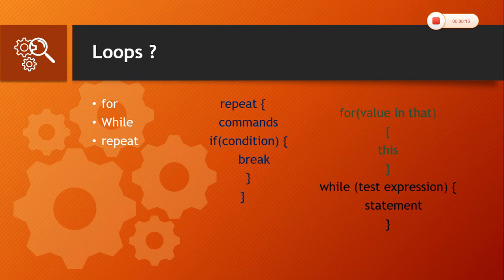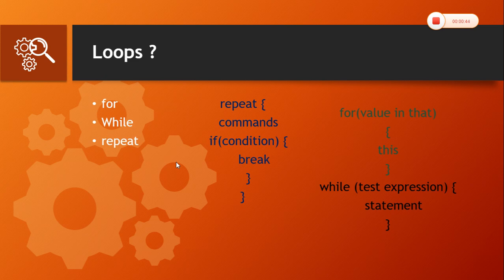R supports three types of loops, that is for, while and repeat. Same as in all other programming languages, the syntax is the same for for and while also. Repeat repeats the commands until the condition is satisfied. This is the syntax for repeat in R, and for for and while, if the test expression is satisfied, some statements are going to be executed. So these are the basic syntax for for, while and repeat loops in R.